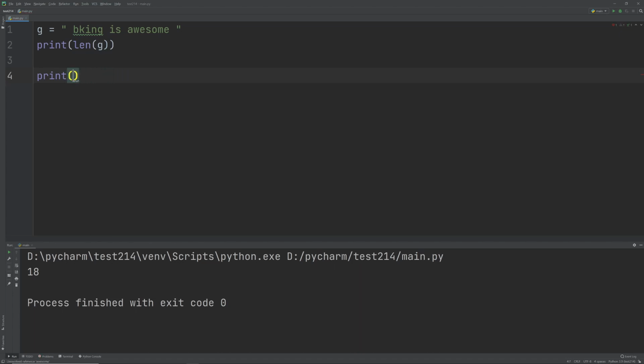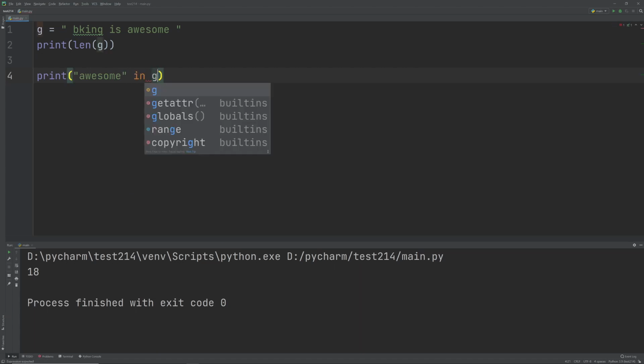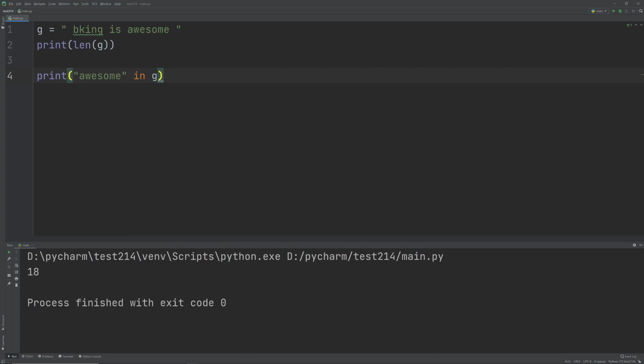I'll write that down again. Print "awesome" in g. This is basically asking Python, is the word awesome in the string g? If you run it, Python is going to say True. Yes, the word awesome is inside the string g. So that's how we check if we have a particular phrase inside a string.